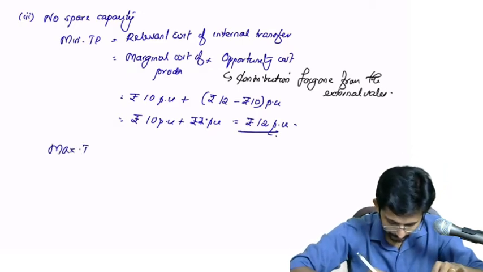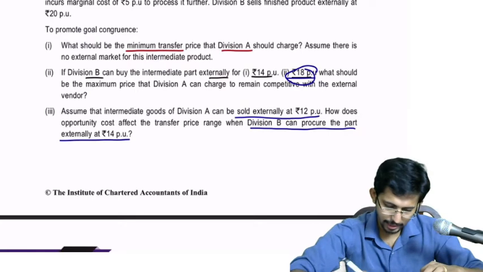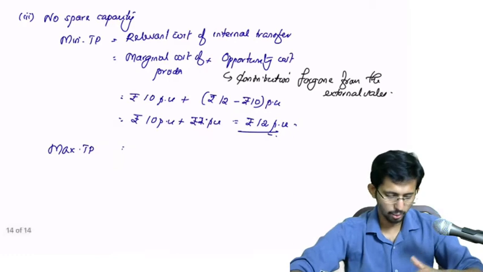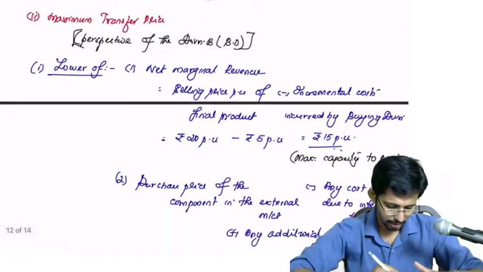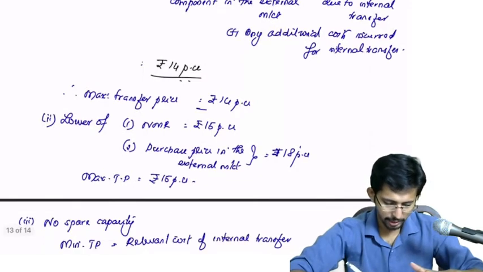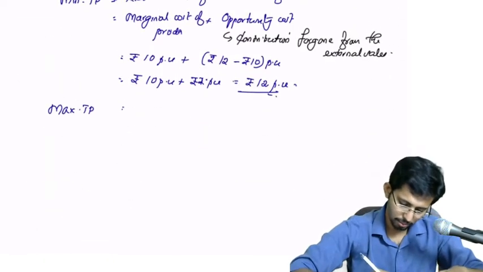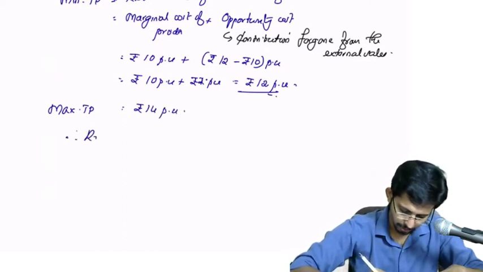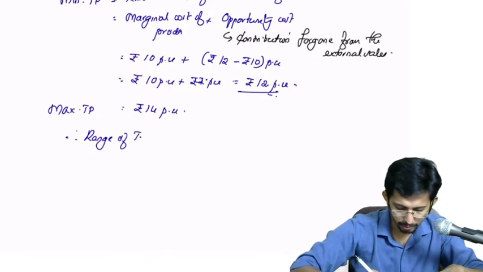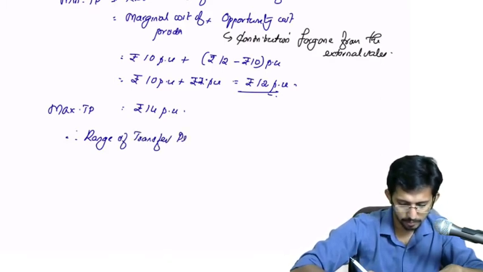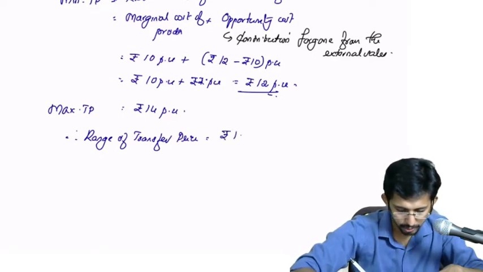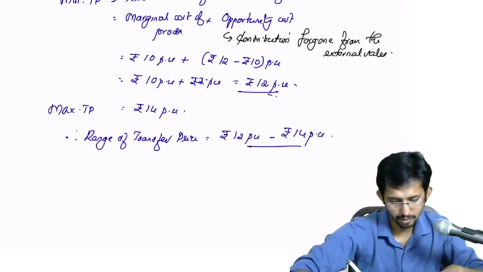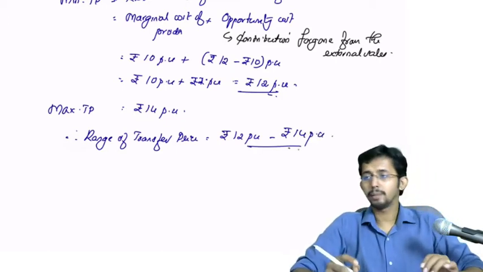Then maximum TP. How to find out the maximum TP? They are saying that division B can procure the part externally at rupees 14 per unit. So when it is rupees 14 per unit, what was the maximum TP? Maximum TP was 14 per unit itself. So maximum TP equal to rupees 14 per unit. Therefore, range of transfer price is equal to rupees 12 per unit to rupees 14 per unit.